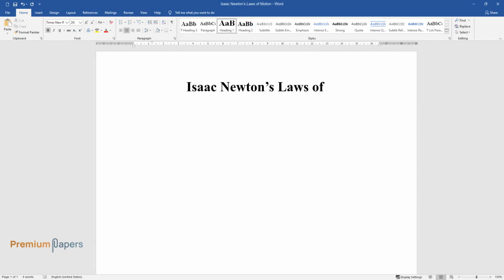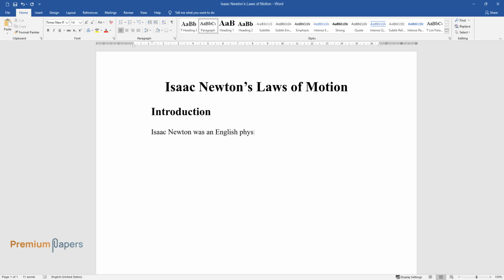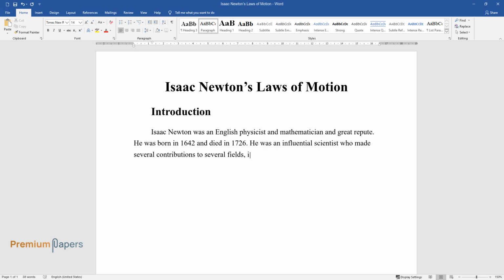Isaac Newton's laws of motion. Introduction. Isaac Newton was an English physicist and mathematician of great repute. He was born in 1642 and died in 1726. He was an influential scientist who made several contributions to several fields, including mathematics and physics.